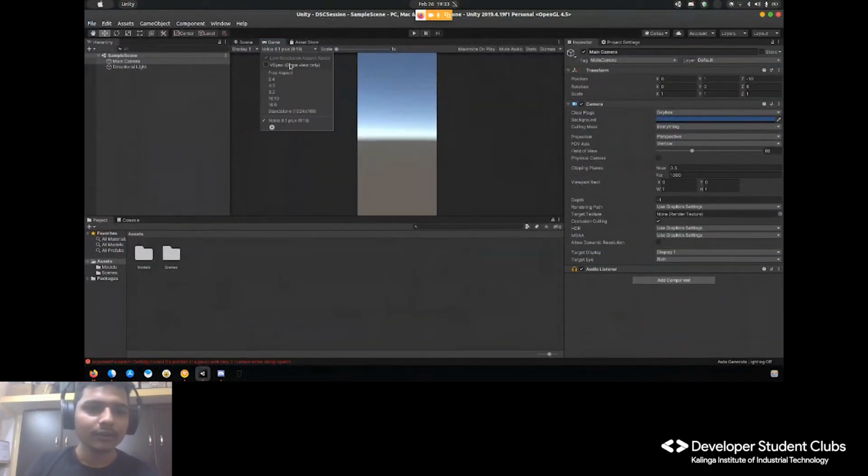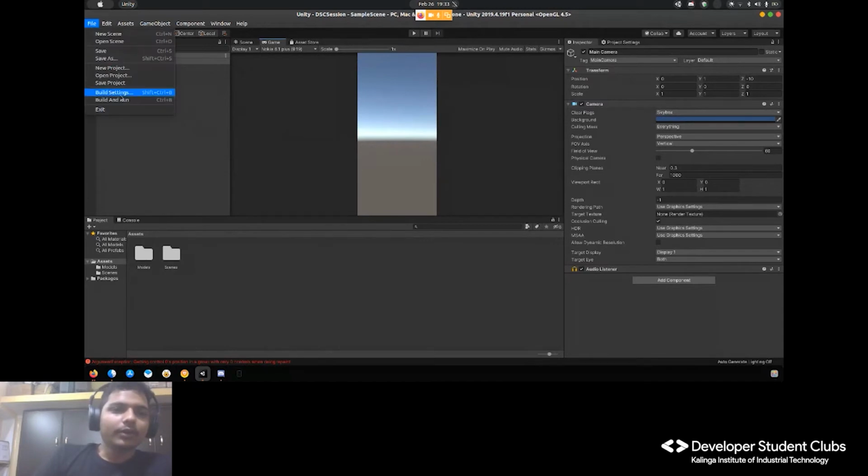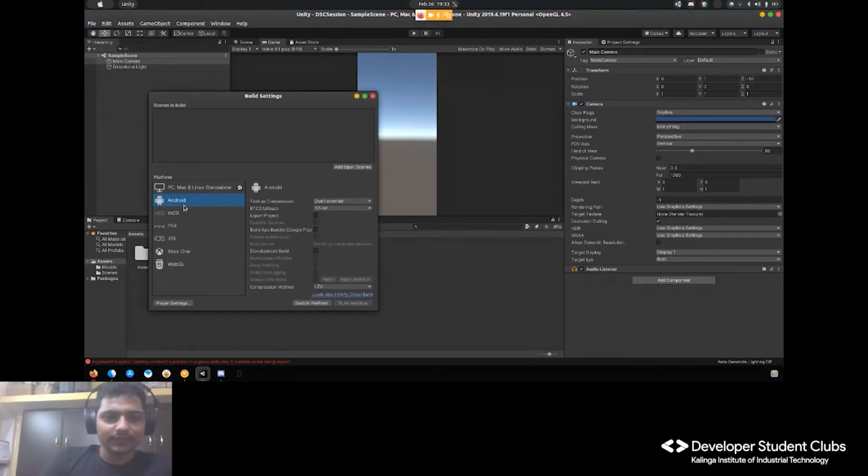So this is what we call the panel. Whenever we create a game, we first have to think of our target device. We are creating it for this Android device, so first we shift all the settings for Android.